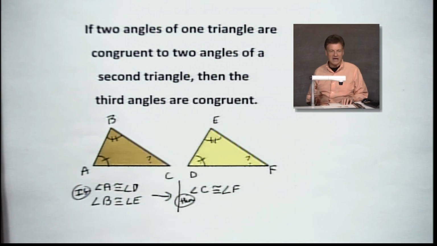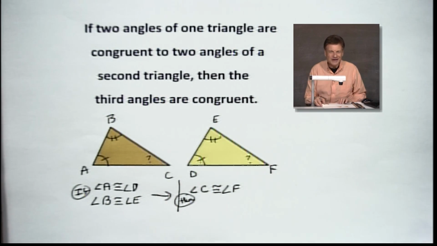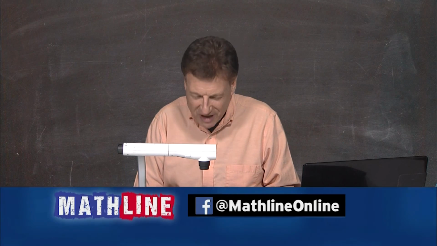It has to work, because why? 180 degrees in any triangle, no matter what the shape or size is. That's what we're using there. So another, fourth corollary. You say, are there more? Not on this one, okay? We got some other corollaries that come from some other theorems in geometry, but not from this one.